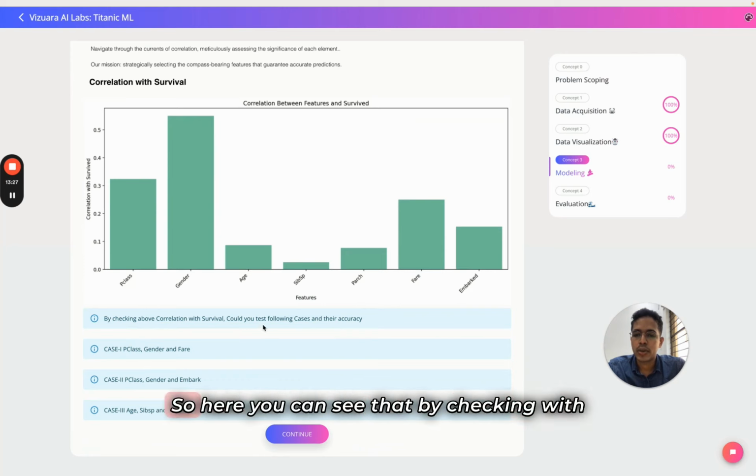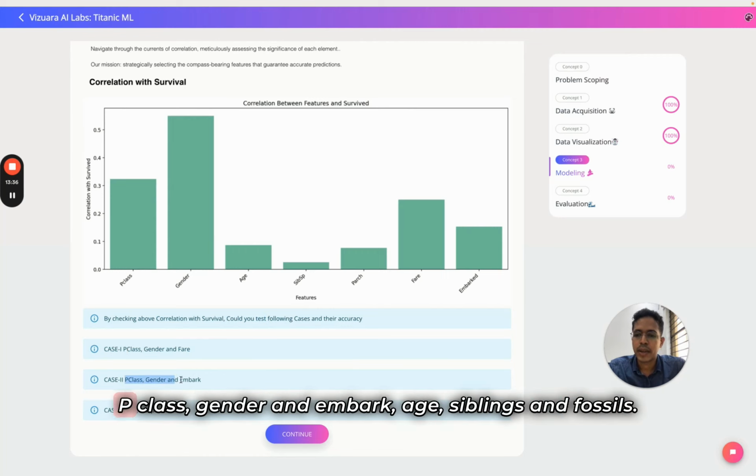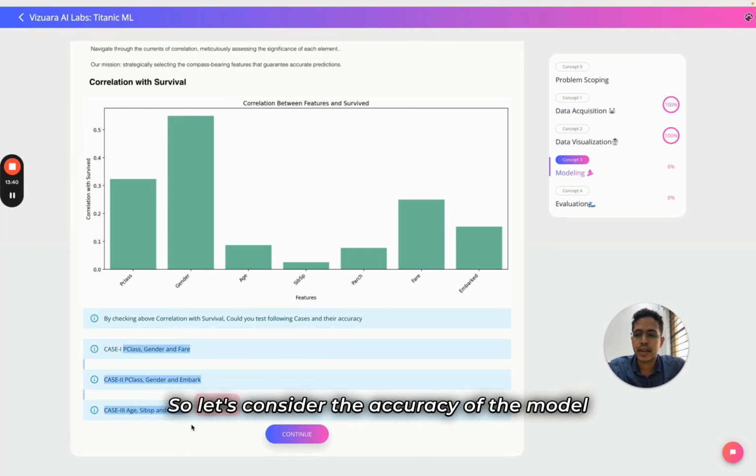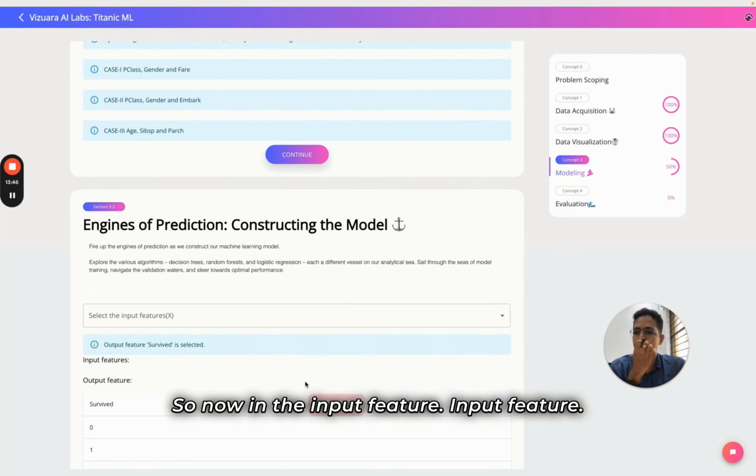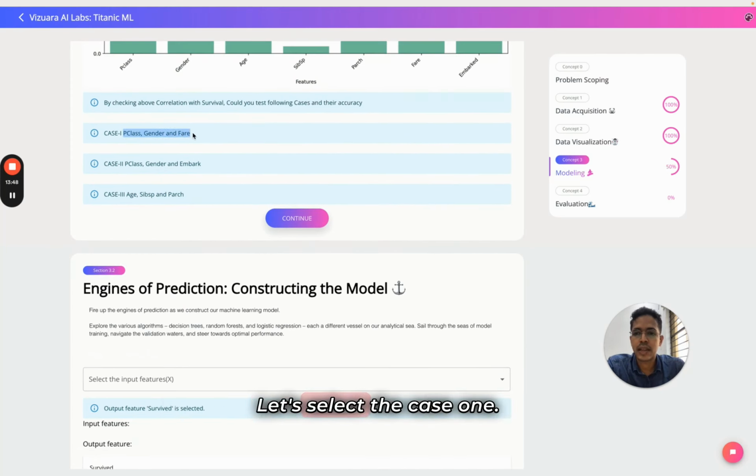In the modeling, by checking with the above correlation, we can test for different cases. Case 1: P class, gender and fare; case 2: P class, gender and embarked; case 3: age, siblings and spouses. Let's consider the accuracy of the model using these 3 cases. Now in the input feature, let's select case 1.